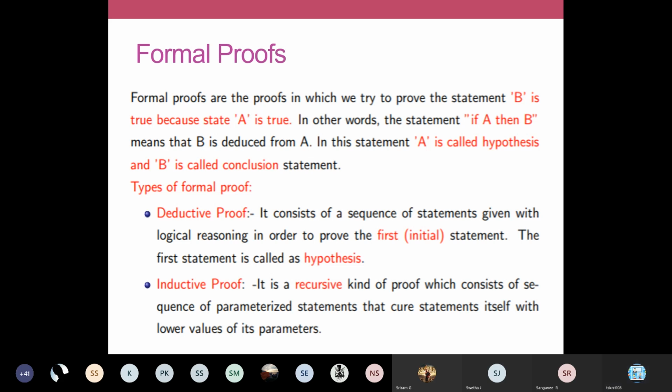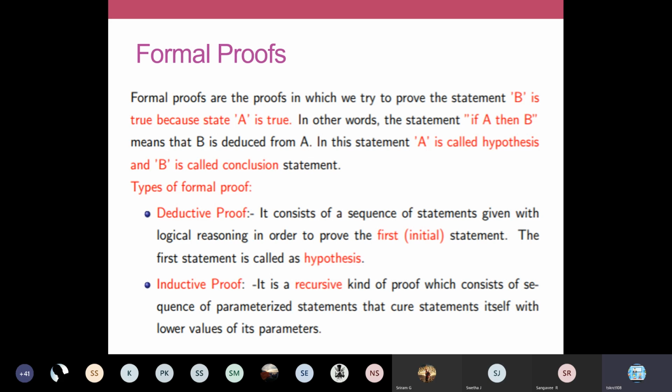It means that your theorem statement will go like this: if A then B. Most of your theorem statements will be of this form. If A then B, you have an if condition and a then condition. A defines all the given conditions.